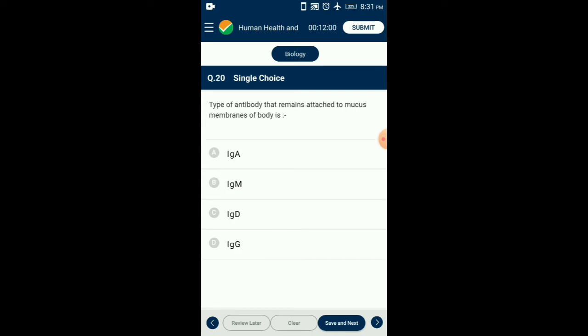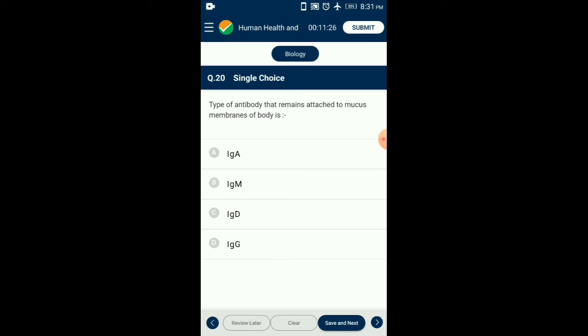Question number 20. The type of antibody that remains attached to mucous membranes of the body is? Immunoglobulin A is one of the 5 immunoglobulins found in the blood plasma. These constitute about 10% of the total antibodies in the human body. Immunoglobulin A are the primary antibodies present in the colostrum.